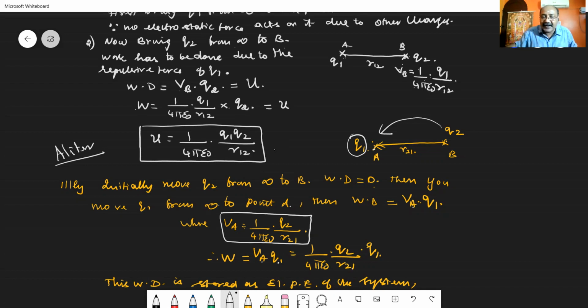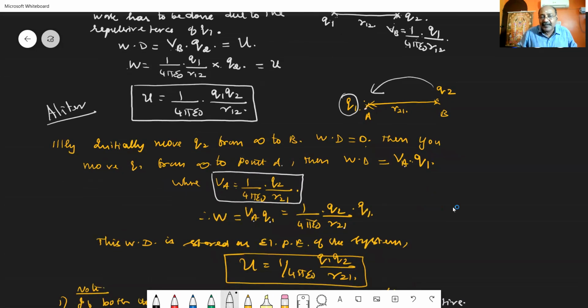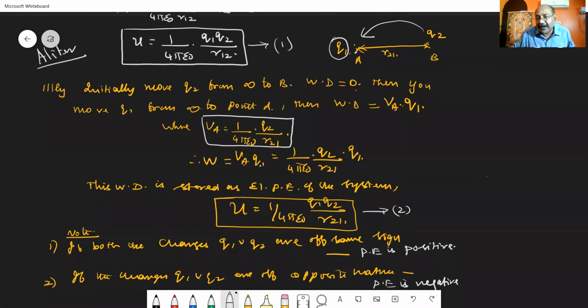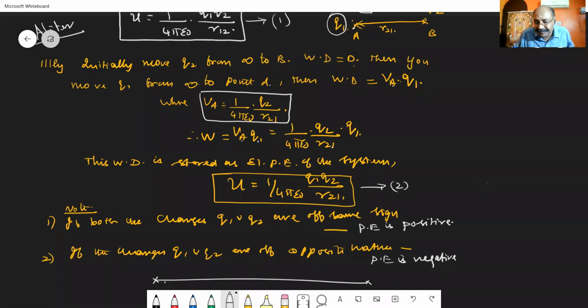So this work done is also taken to be stored as the potential energy, and the potential energy we obtained is the same as that of equation 1. Both equation 1 and equation 2 are correct. That is, the potential energy in moving either Q1 from infinity to A or moving Q2 from infinity to B, keeping the other charge fixed, is called the potential energy of the system.